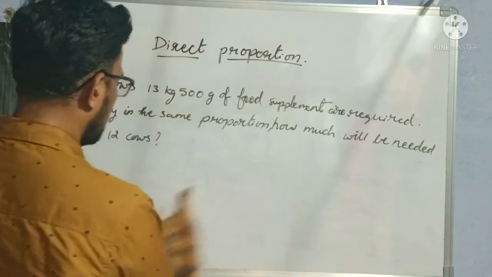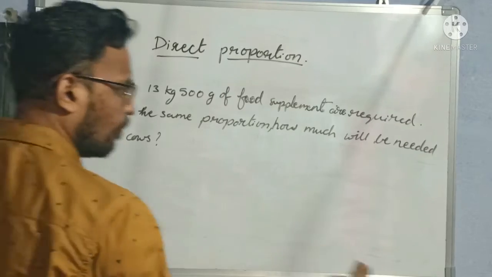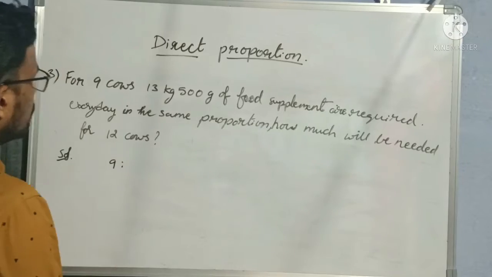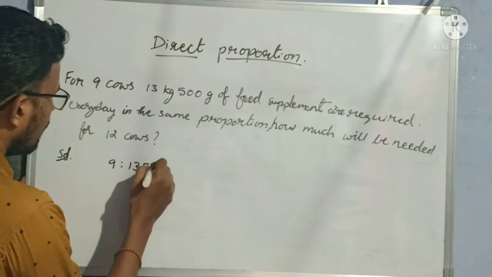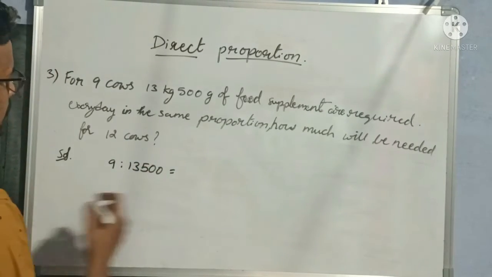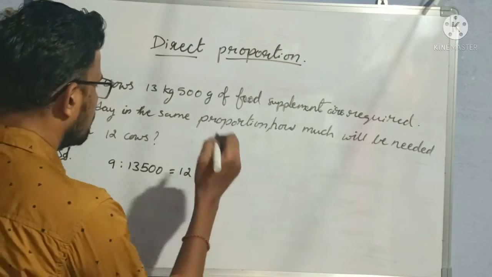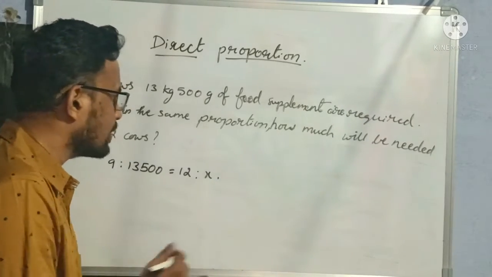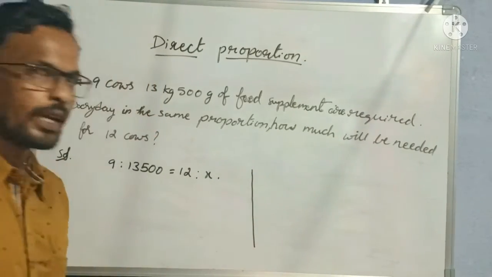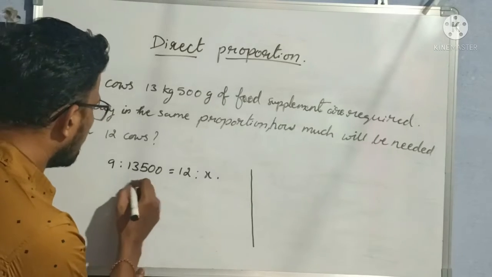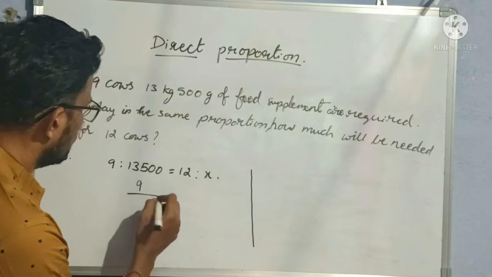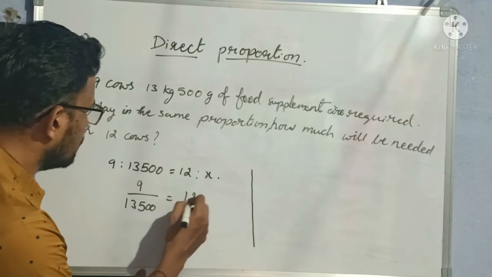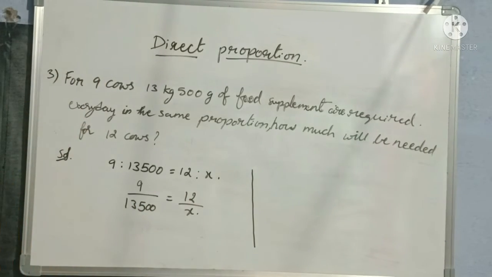So let me write the proportion. Okay, so first 9 cows, so 9 is to 13,500 is equal to 12 is to x. Okay, 9 is to 13,500 is equal to 12 is to x. So now take the ratio as fraction. 9 by 13,500 is equal to 12 by x.